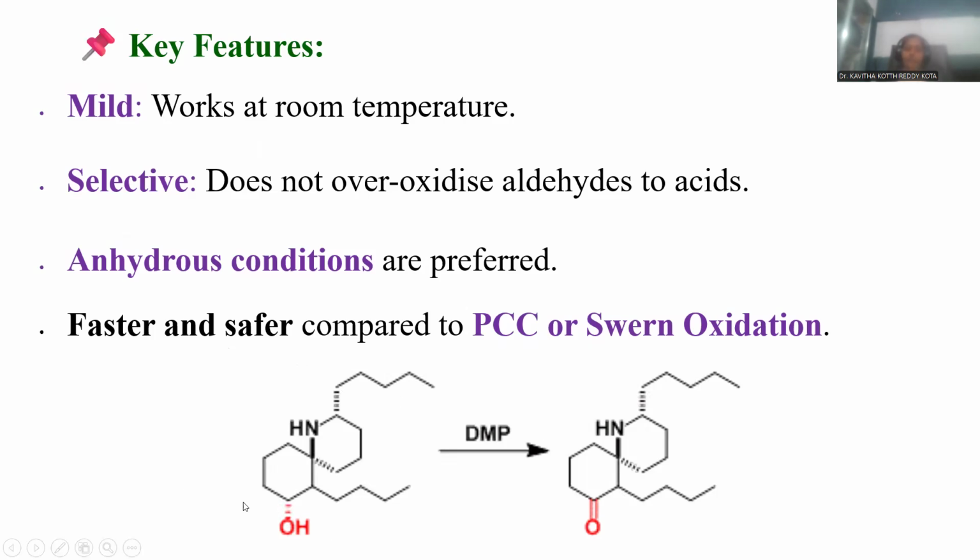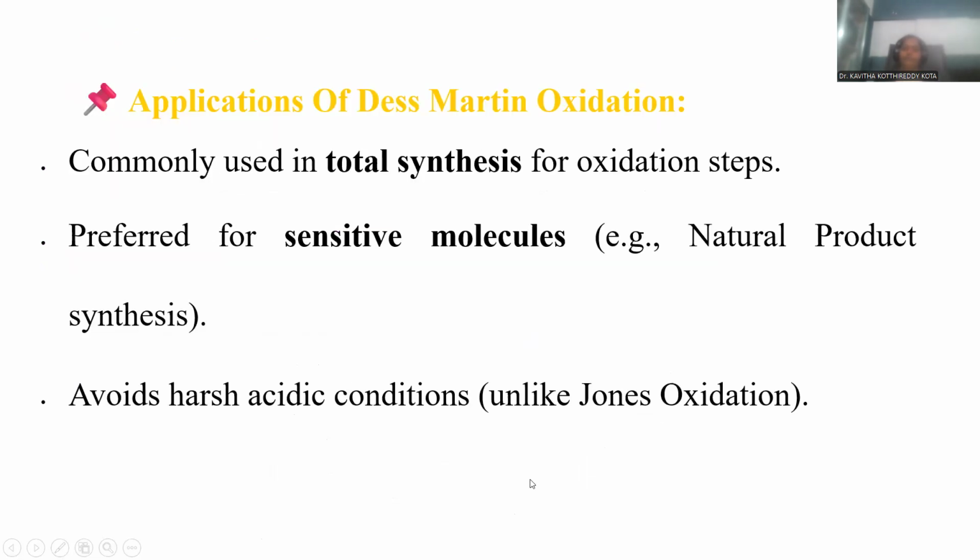If you go with another example, I am taking a bicyclic ring system fused with a carbonate, and here is the long open chain, and here the saturated pyridine is there, that is called piperidine. And here again you can notice the long chain alkyl group. In this carbon compound skeleton, the OH wherever present is designated as a secondary alcohol. Dess-Martin periodinane is added over there, that is the mild oxidizing agent. Simply you are achieving this ketone as the final product. This is the way the oxidation process proceeds.